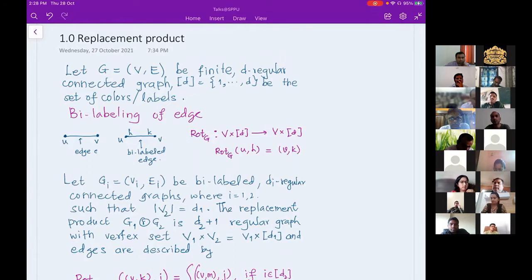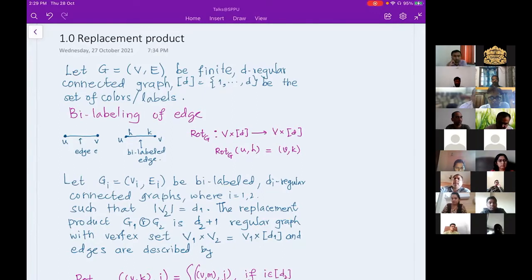Those colors we will be taking from a specific set, say of size D, whatever the regularity is, we will take that size set as our label set or color set. And whenever you have an edge in your graph connecting U to V, then near U we will assign one color, and near V we will assign some color. And if I have that kind of coloring, I'm going to call it a bi-label graph.